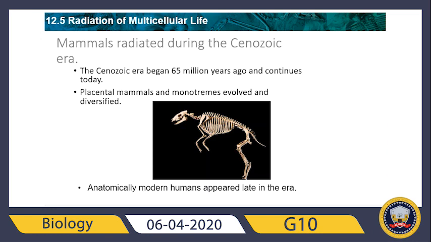So guys, what else happened? During this era, the earliest ancestors of modern humans evolved near the end of the Tertiary period. However, anatomically modern humans didn't appear until very recently in Earth's history, nearly 200,000 years ago.